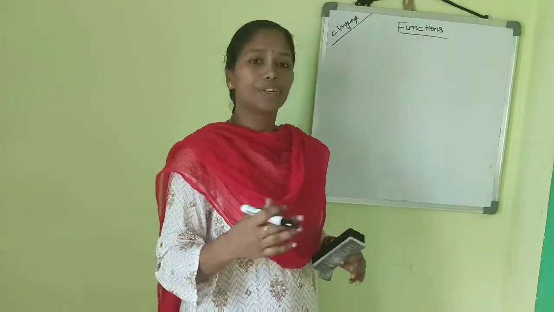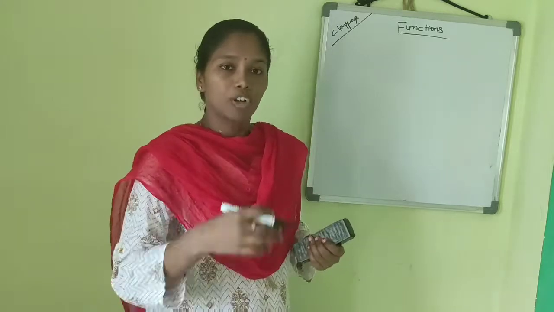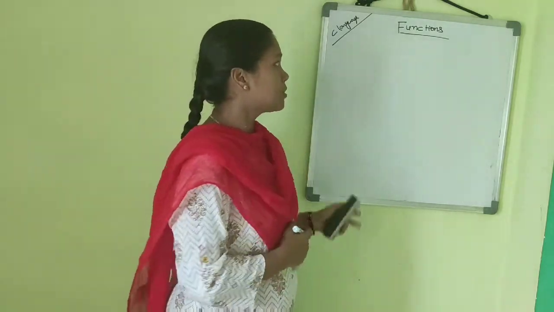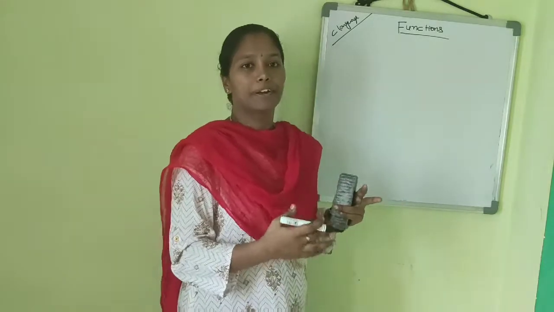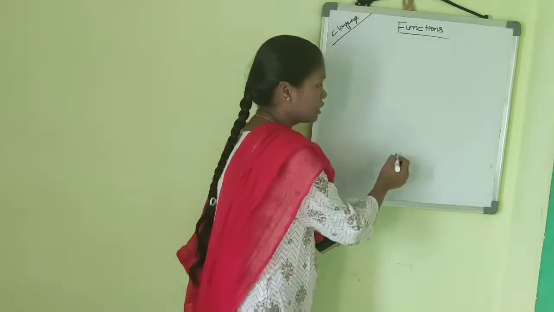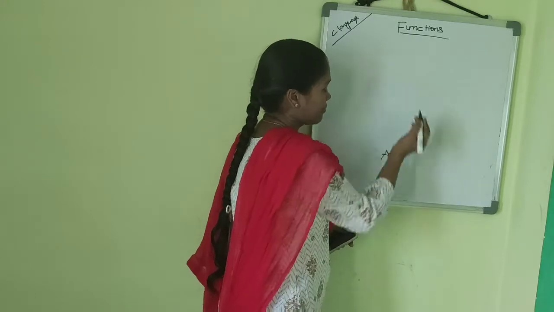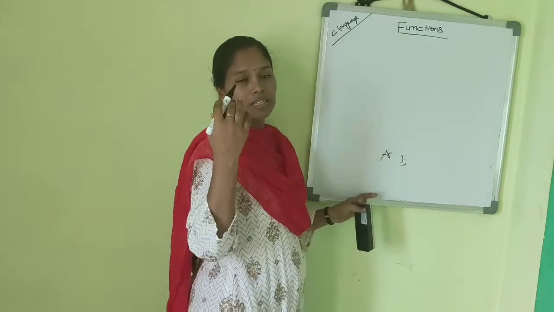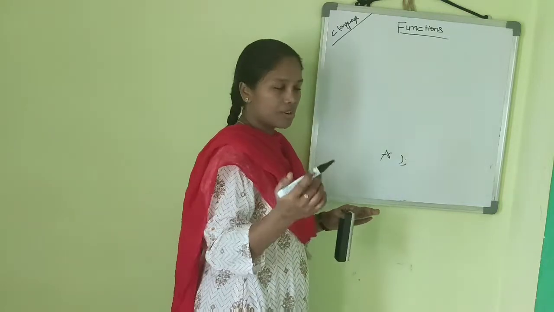Okay. And how does it work? When we call the function after the main, then it will be executed. When we are calling a particular defined function, only then will it execute. How do you recognize that this is the calling function and this is the called function?